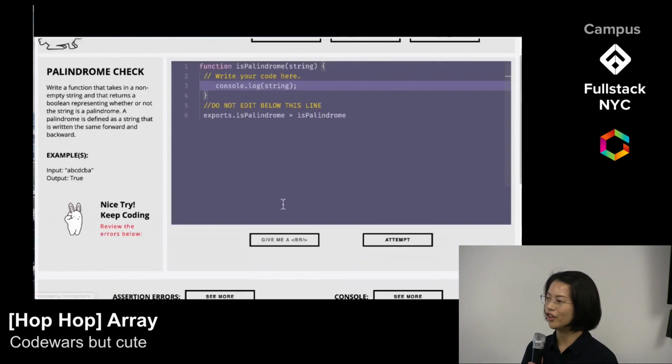If Sally couldn't figure out the solution, she could click Give me a break. This would give her the solution, but she would not receive any points. But Sally's not ready to give up yet. She's going to try again.